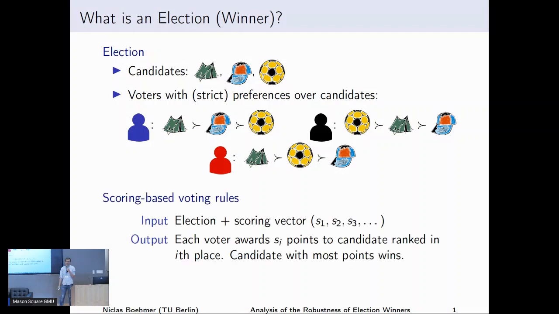And then the task that we typically face here is that we want to determine a winner of this election. In most of these contexts, we have a single winner election. So we just want to say, okay, this candidate is the winner of the election. You can be happy, you can do some task. I don't know, it depends on the application.